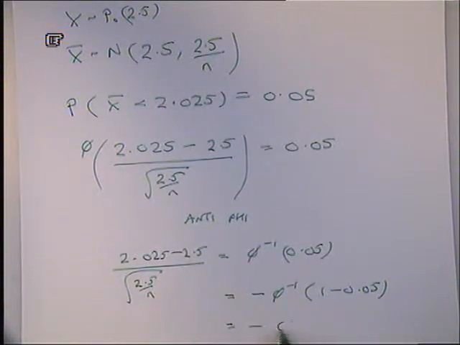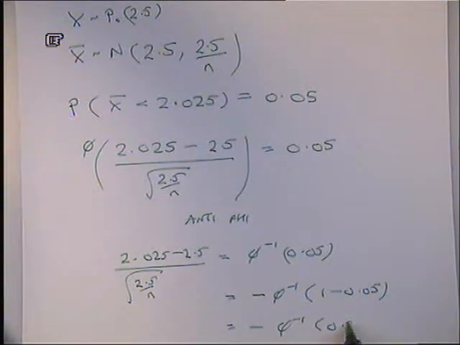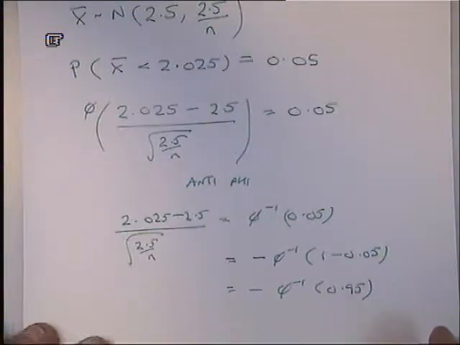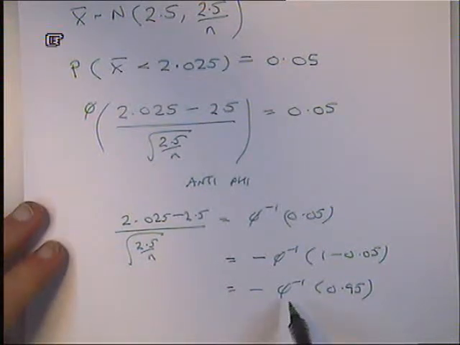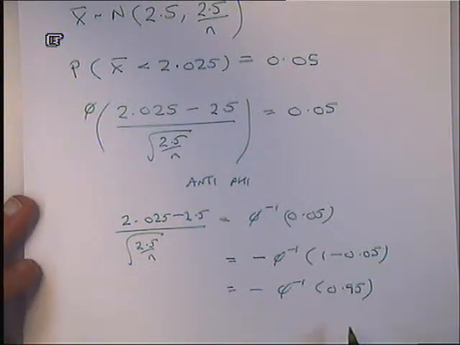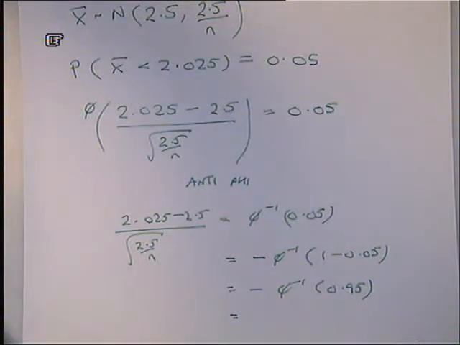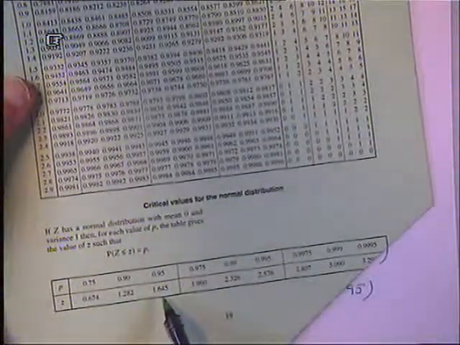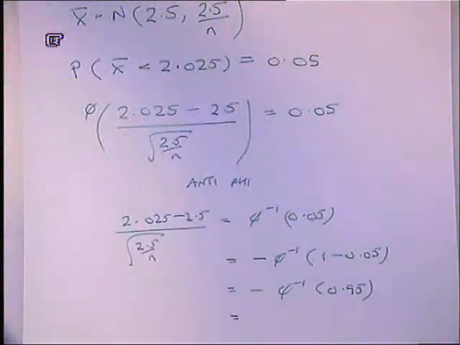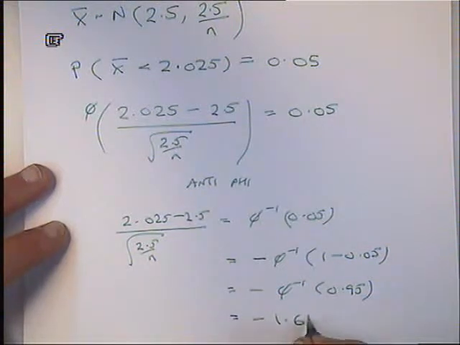So antifying 0.95, and the further we go into this S2 course, you will just know what that is. It's one you can get from the table at the very bottom: 0.95 gives 1.645, and the minus sign in front of it.